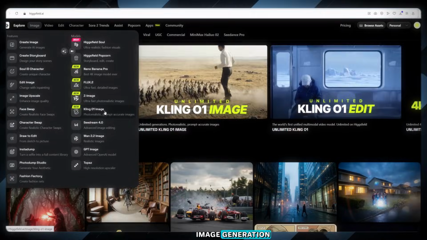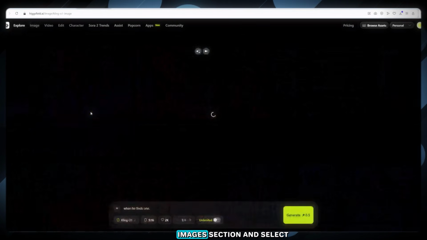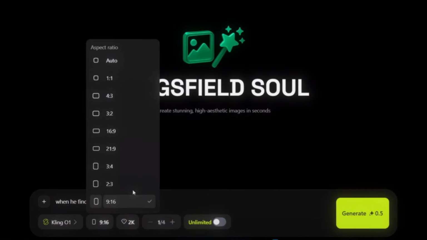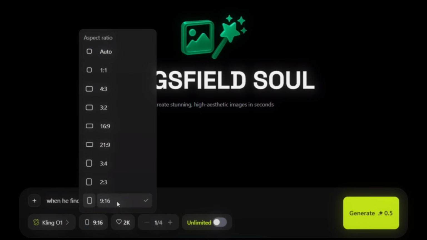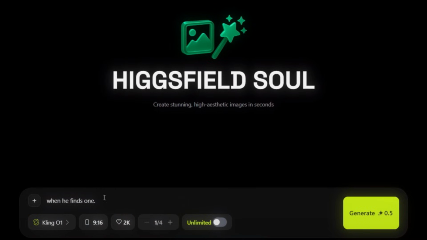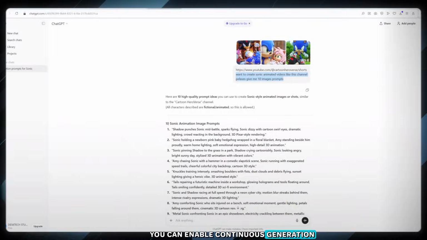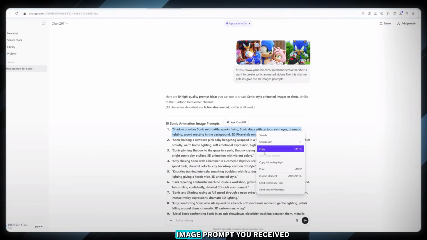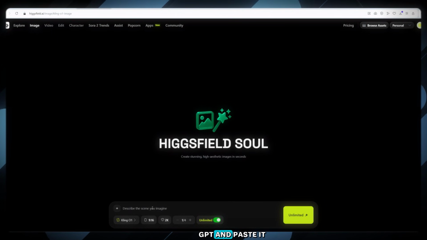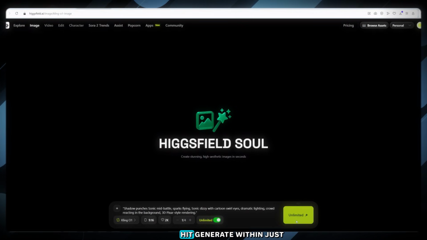Image generation. First, head to the Images section and select Kling O1. Adjust the aspect ratio to 9:16, which is perfect for YouTube Shorts, TikTok, and other vertical content formats. Set your preferred resolution. If you have a Pro or Unlimited plan, you can enable continuous generation. Now, take the first image prompt you received from ChatGPT and paste it into the text field. Hit Generate.